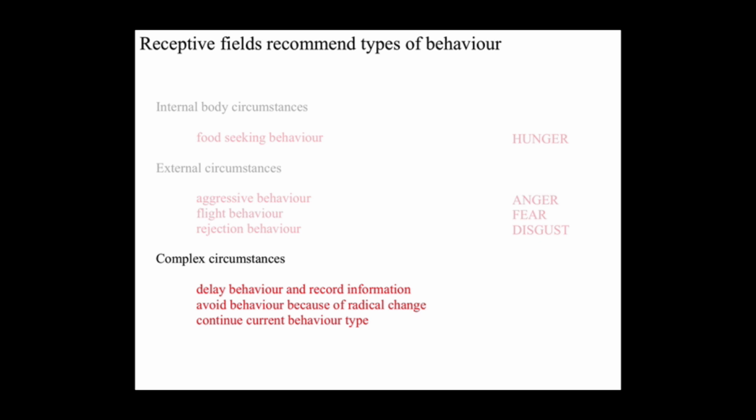Receptive fields correlating with a very high degree of novelty in the environment may in some cases recommend delaying specific behavior selection and just recording lots of information. And we label this response as the emotion surprise. Receptive fields correlating with a major change in our social environment, such as loss of a close friend by permanent departure or death, may recommend avoiding social behaviors for a significant period of time because the social environment has become uncertain. And we label this response as sadness.